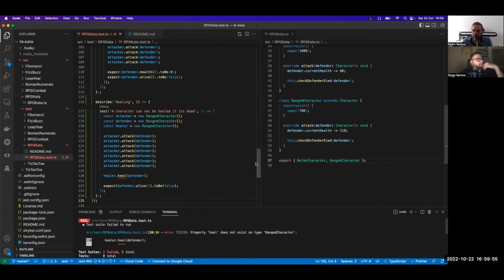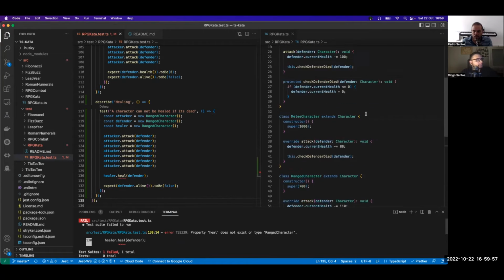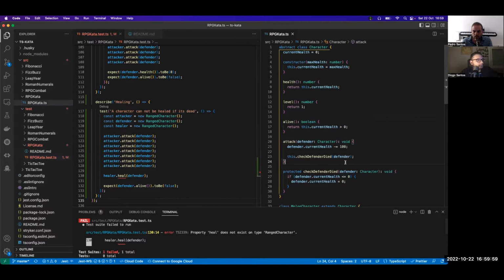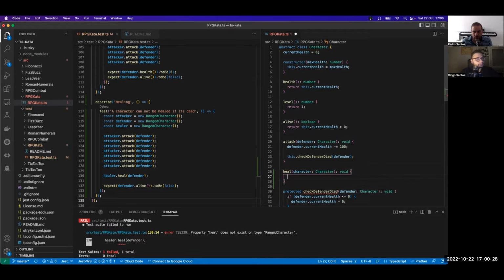Okay, so let's create a function heal. It takes a healer character. Let's put character. Of type character. Yes, and it returns nothing, a void. Yeah, you can do void if you want. Yep, that's fine.